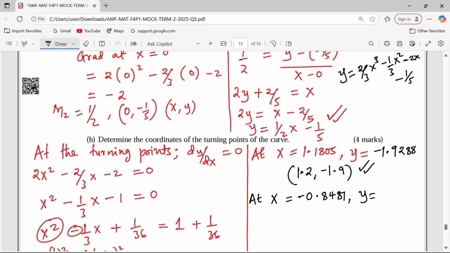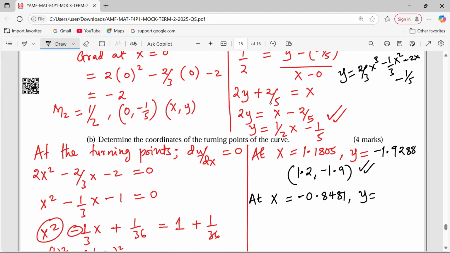I hope I'm substituting very well. This one should be redone, sorry. Let me just retype it. 2/3, and I hope you're doing the same, negative 0.8481 cubed, minus a third into negative 0.8481 squared, minus 2 into negative 0.8481 that way, then minus 1/5.